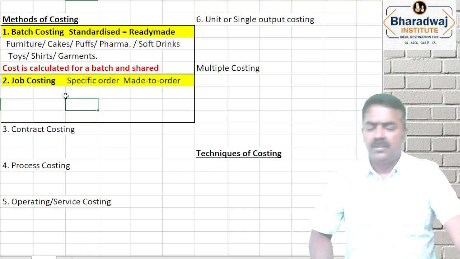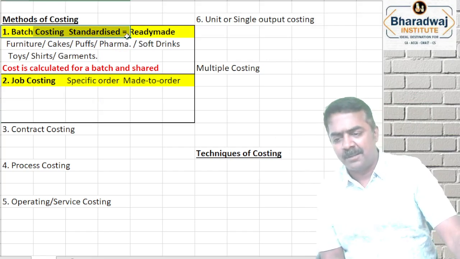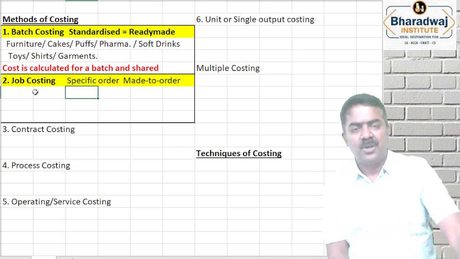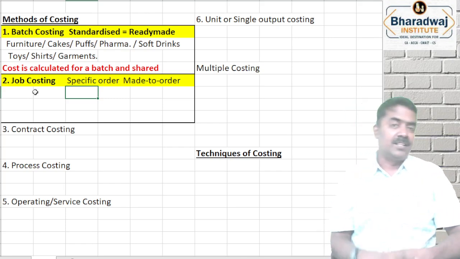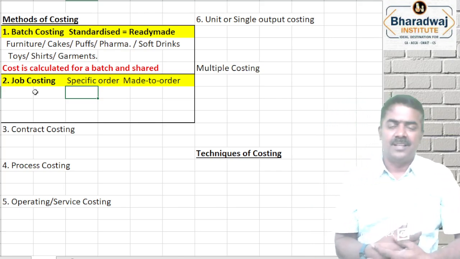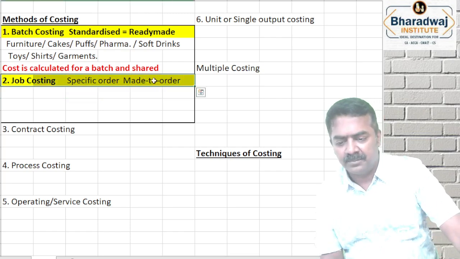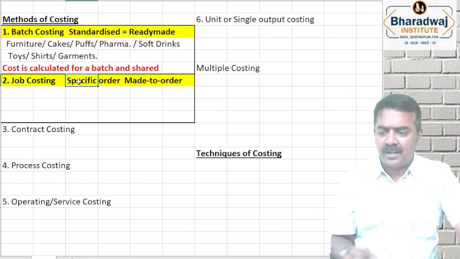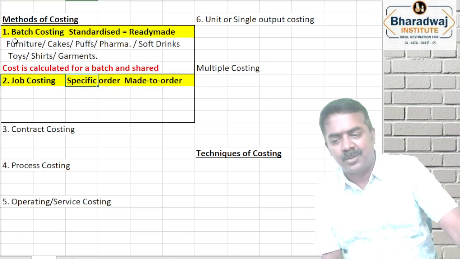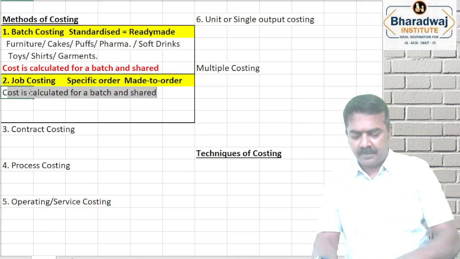For example, you go to a showroom, take a saree. That will come under batch costing. You order the saree with the design, with your photo, or with your name and other things. Then they make it and give. That will come under job costing. Clear? Wherever products are standardized, that will be coming under batch costing. Wherever products are customized.